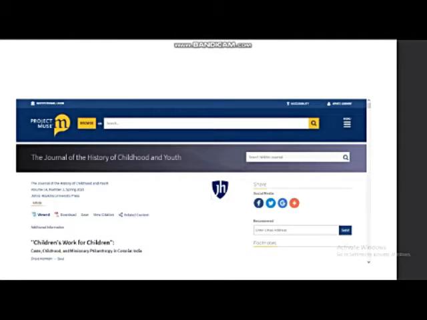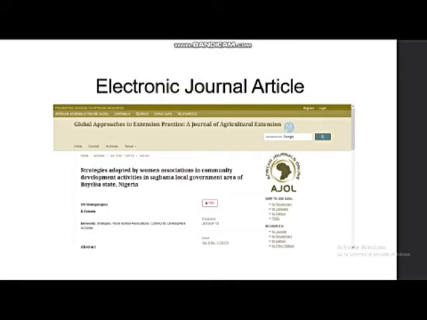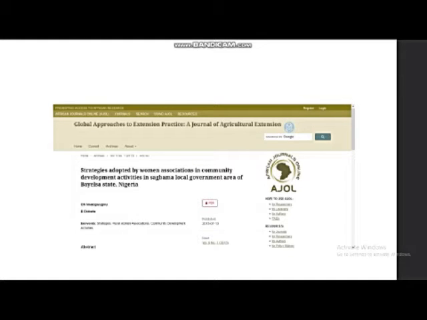Electronic journal article. I will be using two examples of databases, one that uses a URL and another with a DOI. Here's an example from the Project Muse database, the Journal of the History of Childhood and Youth, which uses a DOI or Direct Object Identifier. Another example is from the African Journals Online database. This example uses the URL.